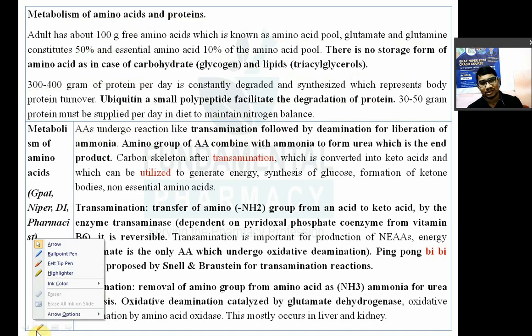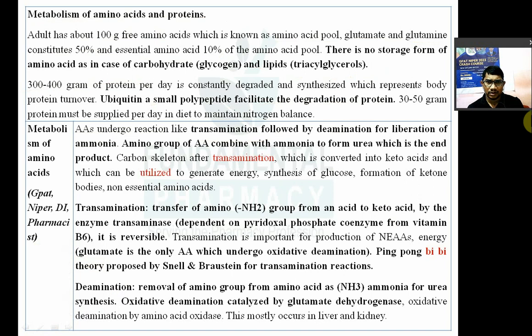We have already seen that. The carbon skeleton remaining after the transamination can be converted into keto acid, or utilized to generate energy, or used for the synthesis of glucose, formation of ketone bodies, and non-essential amino acids.